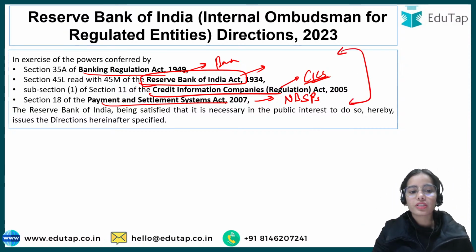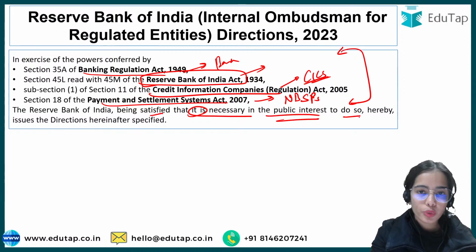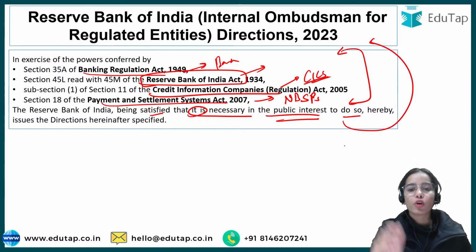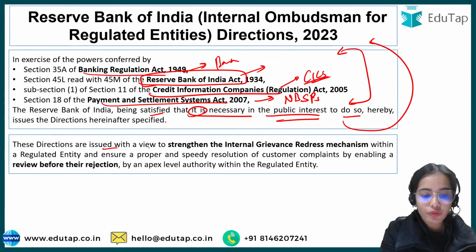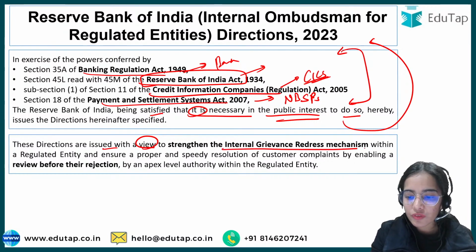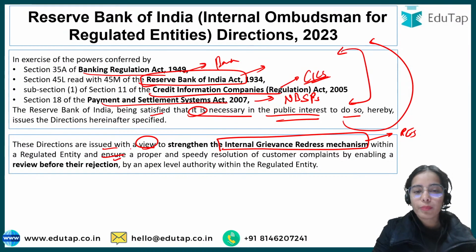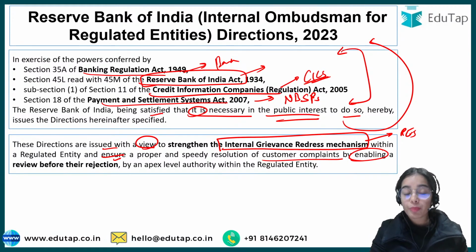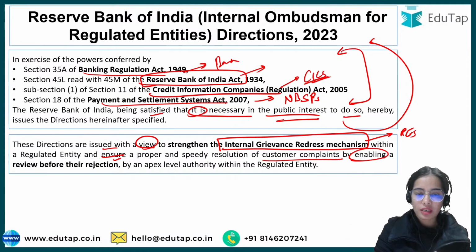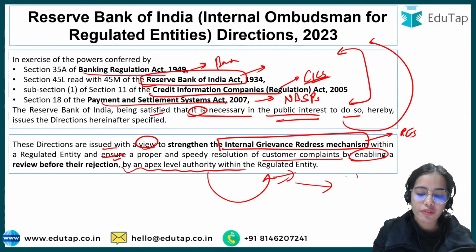In exercise of the powers conferred by these particular acts, the Reserve Bank of India, being satisfied that it is necessary in the public interest to do so, has released the master direction for the internal ombudsman for the regulated entities. These directions are issued with a view to strengthen the internal grievance redressal mechanism of the regulated entities and ensure proper and speedy resolution of customer complaints by enabling a review, by an apex level authority within the regulated entity, before they are finally rejected.